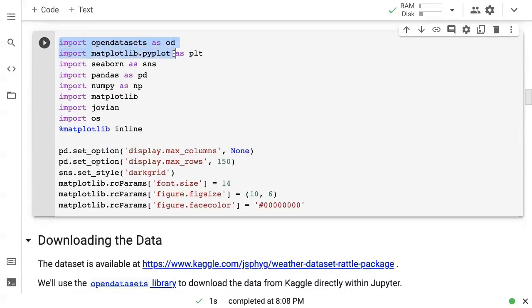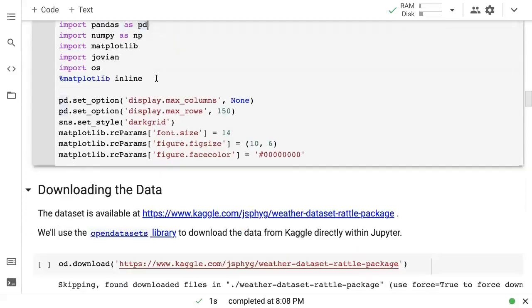So let's import all the libraries as well. Open datasets as OD, matplotlib.pyplot as PLT, Seaborn as SNS, pandas as PD, NumPy as NP, matplotlib, Jovian, and we will also use the OS module a bit. So these are standard conventions that you should follow in all your Jupyter notebooks. And if you don't follow these, you will find that people get confused. Of course, you can call pandas anything you want, but prefer calling it PD because that's how you will see it all over the internet.